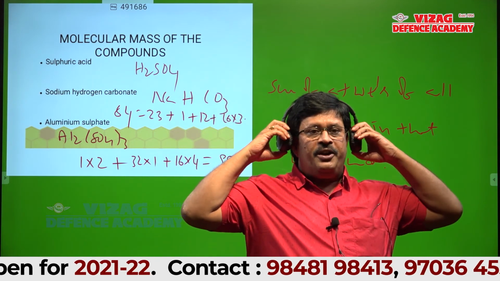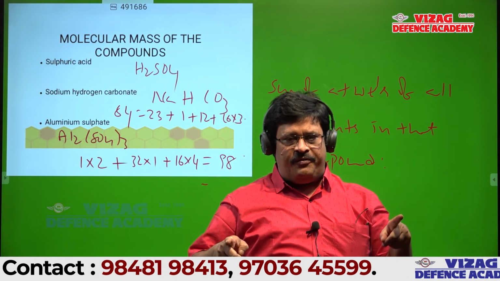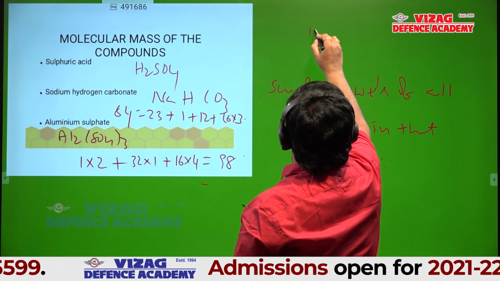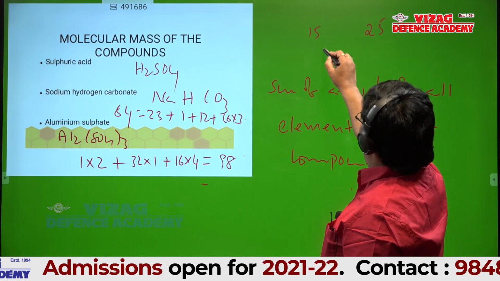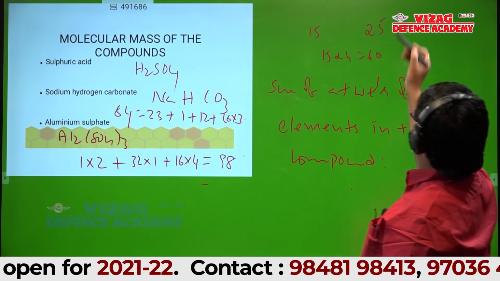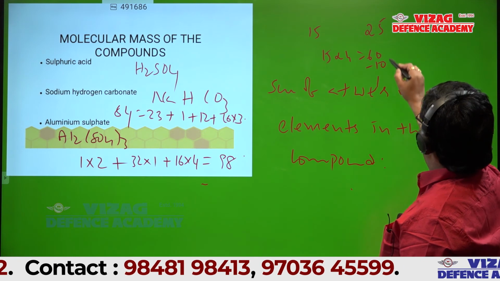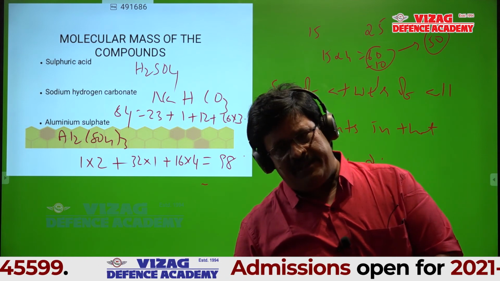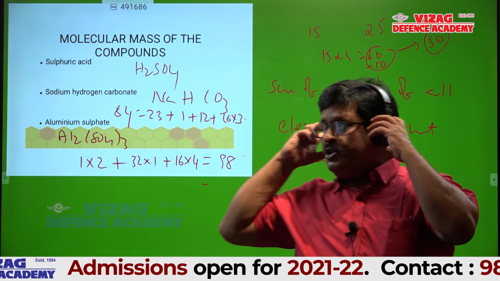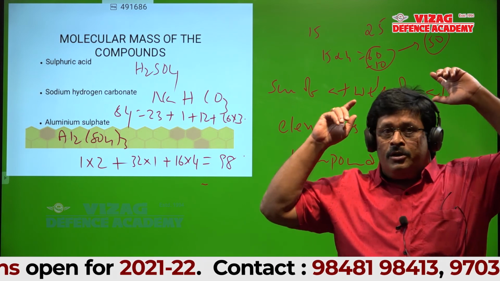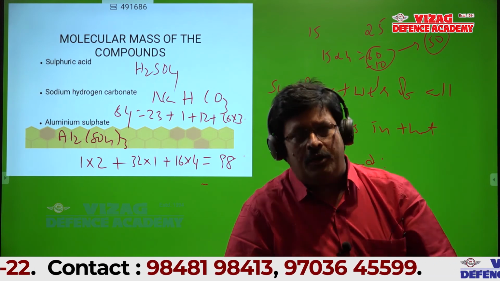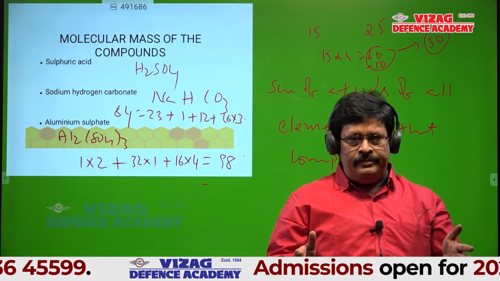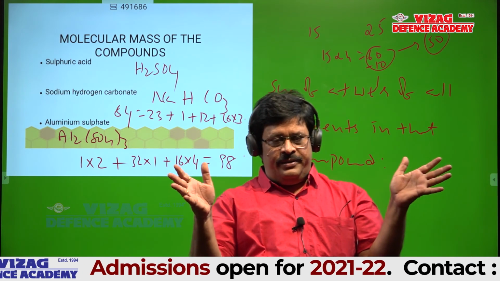Suppose if you know only 15 questions in chemistry, you attempt 15, you can get 60. If you answered all the 25, 15 fours are 60 and for the remaining 10 questions you will get minus 10 marks. So your mark is 50, not 60. Do you know it or not, students? So don't attempt unknown questions. Attempt only whatever you know. There should not be a negative mark.